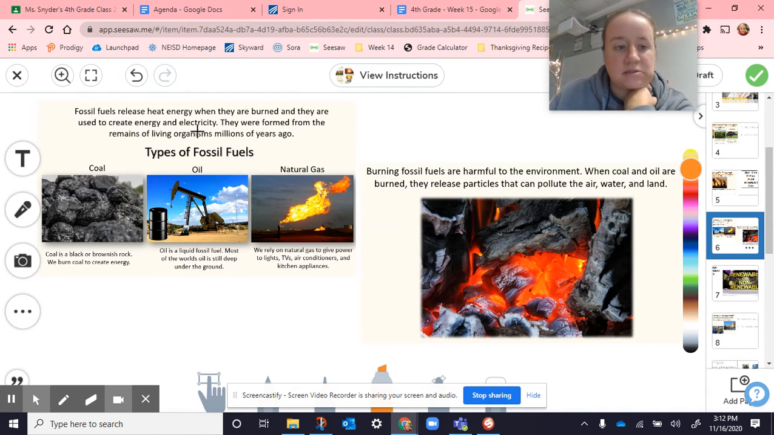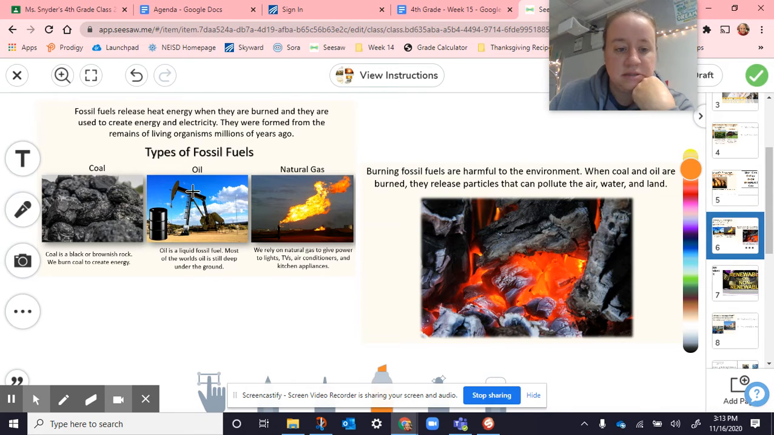On page 6, fossil fuels release heat energy when they are burned, and they are used to create energy and electricity. They were formed from remains of living organisms millions of years ago. So here are the different types again: coal, oil, natural gas, C-O-N, con. Coal is a black or brownish rock. We burn coal to create energy. Oil is a liquid fossil fuel. Most of the world's oil is still deep under the ground.